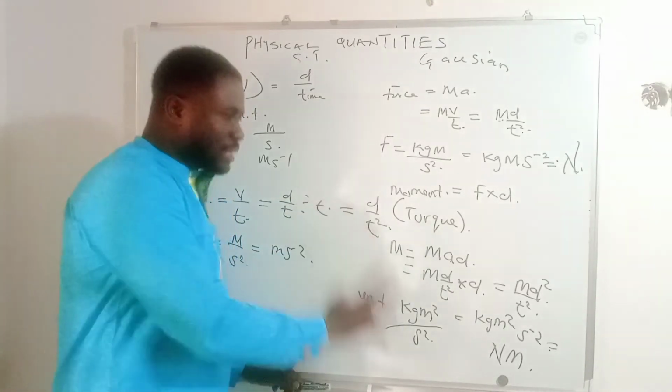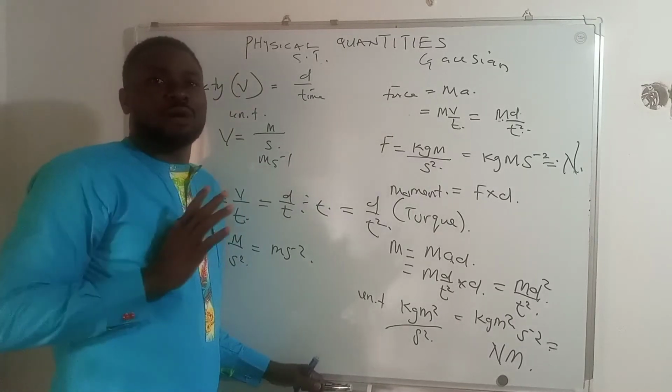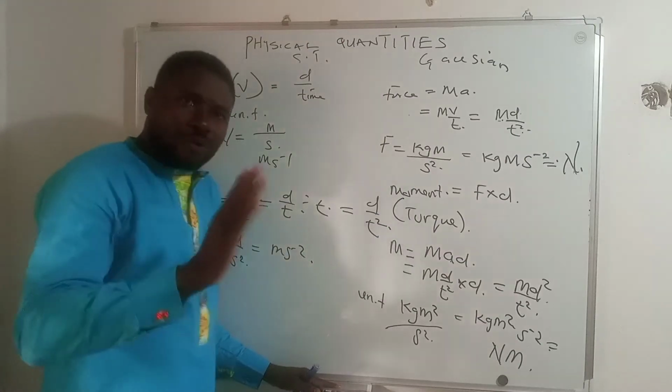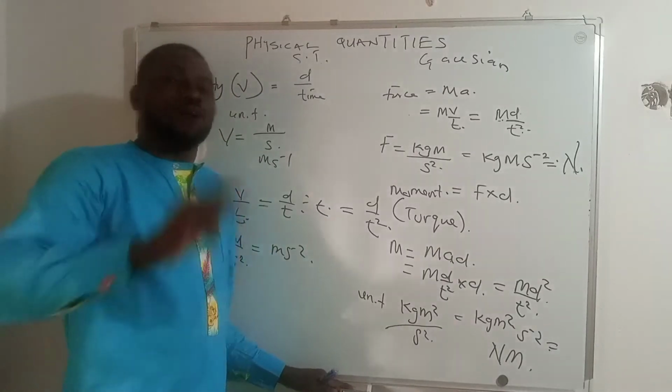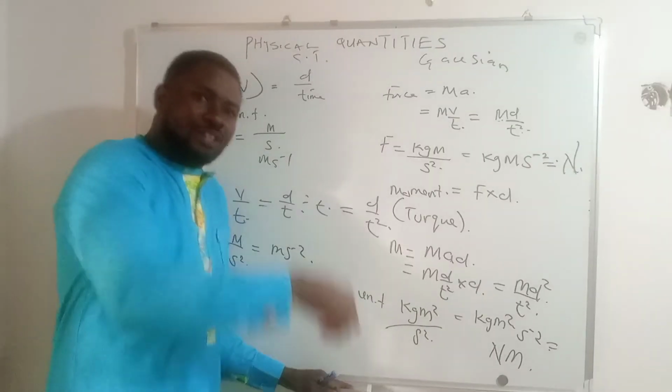Which is why we said that these units are all derived. You can see we never derived the unit of fundamental quantities. I only gave you the unit of fundamental quantity because there is just no way you can explain the origin or source of the unit of fundamental quantities. But we can always explain or derive the units of derived quantities.